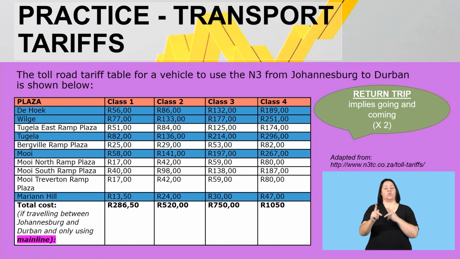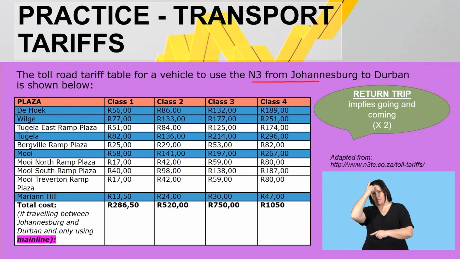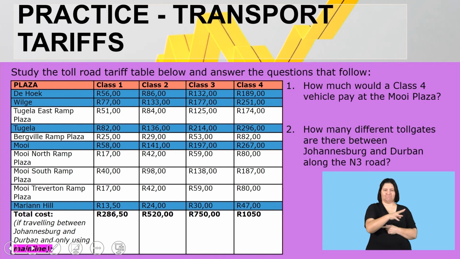Looking now at our transport tariffs, it says here, the toll road tariff below for a vehicle to use the N3 from Johannesburg to Durban is shown below, right? I also have a little note here for you. I said the return trip implies going and coming back, so keep that in mind, net times 2. So here we have then the table indicating the cost, right? The class of vehicle as well as the different plazas. So it says now, study the toll road tariff, right? And answer the questions that follow.